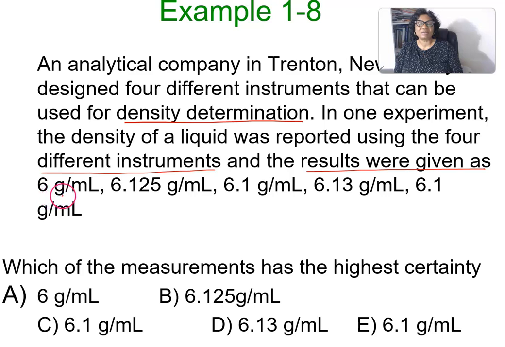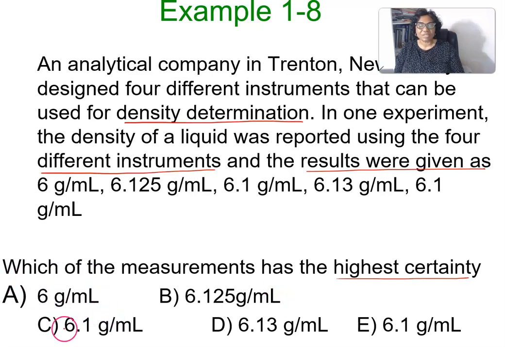6 grams per milliliter, 6.125 grams per milliliter, 6.1 grams per milliliter, 6.13 grams per milliliter, and 6.1 grams per milliliter. So the question is, which of the measurements has the highest certainty? The one that has the highest certainty is 6.125 grams per milliliter because it has more digits.